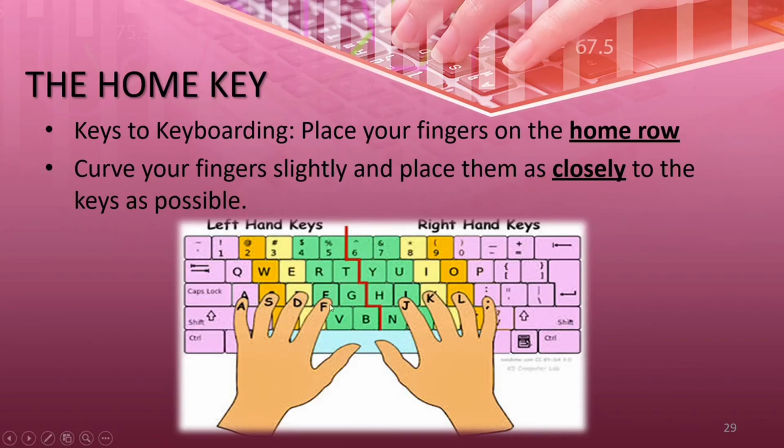It is near the F and also near the J, at the center of these keys. For example, I am pressing T from F. So the left hand first finger, the index finger, moves to T, presses T, and comes back to the home key. Now the A: the little finger is on the A, so we just press A. This way we write our name using the specific fingers. Understood?